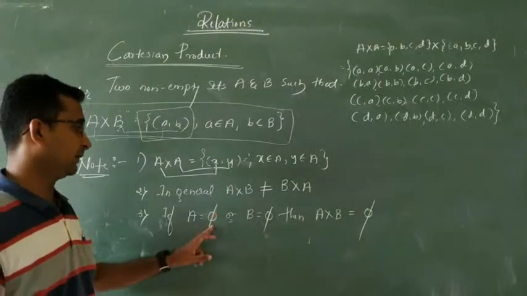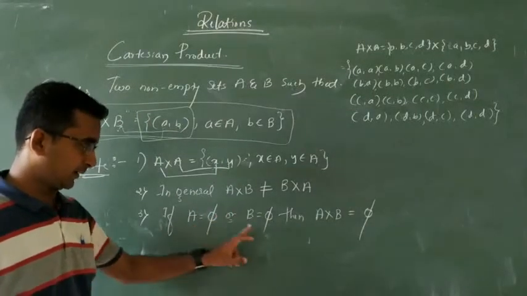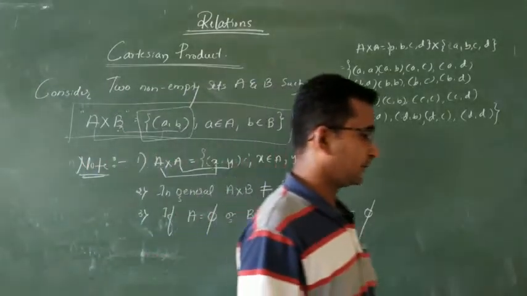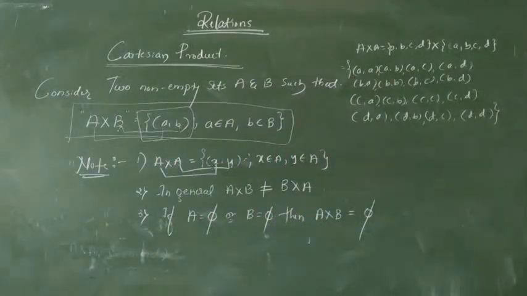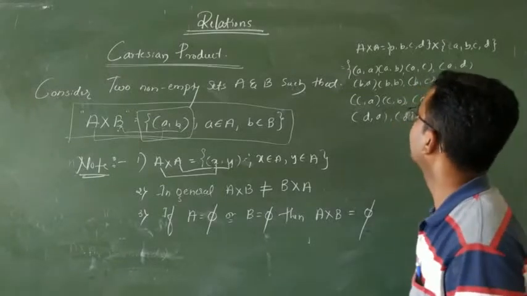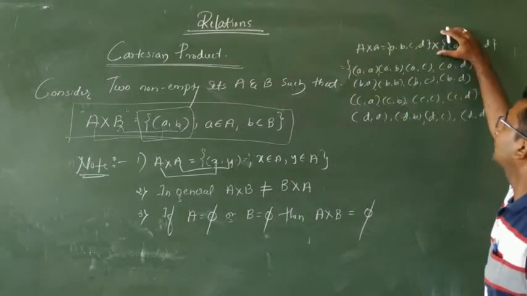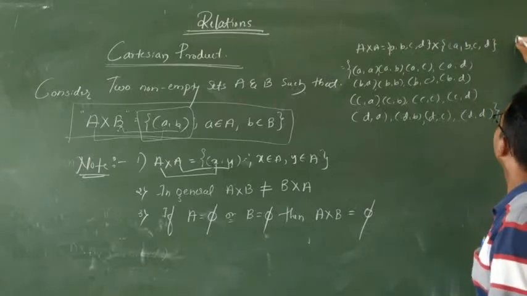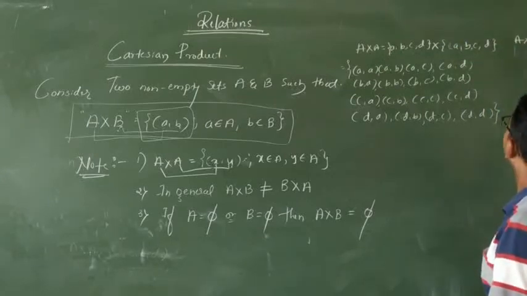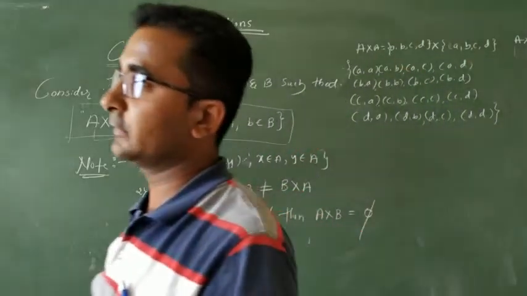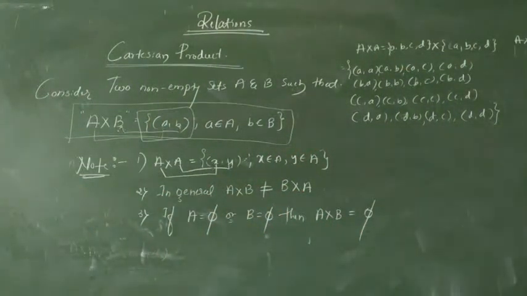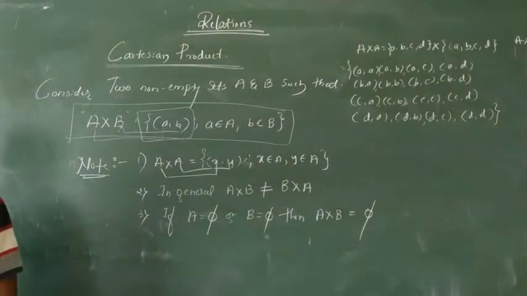If one of the sets is a null set and you do the Cartesian product, then the Cartesian product is always equal to the null set. If A into the other set is a null set, then A into the null set is again the null set. If the second set is the null set, or the null set with one more non-empty set, then A into that null set is again the null set. Okay, these are important.